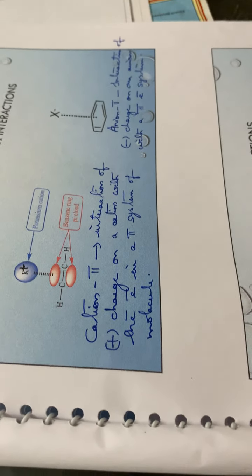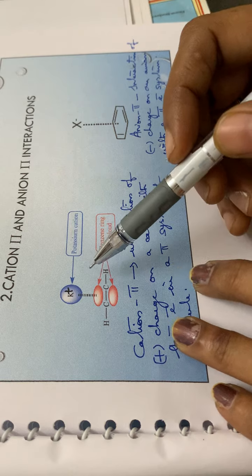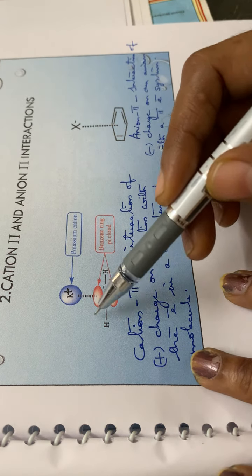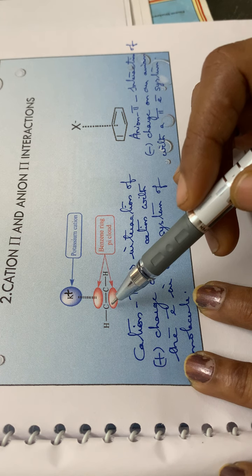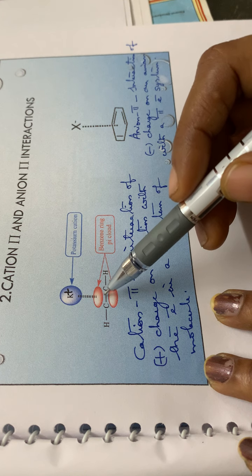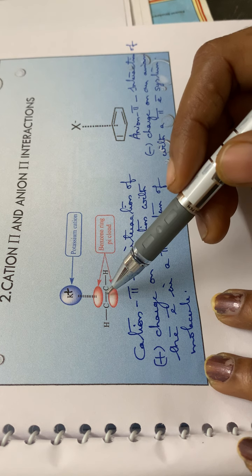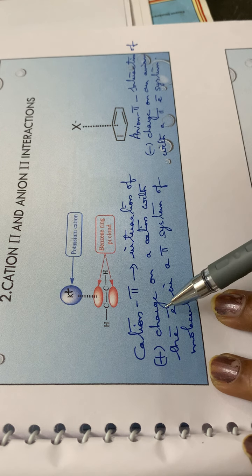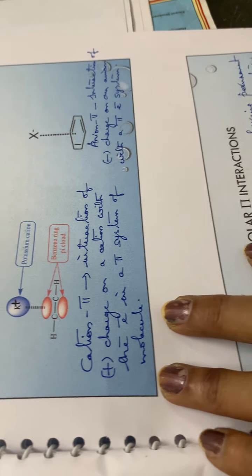Then the next one is the cation pi and the anion pi interaction. It is a very simple one. A cation, meaning a positively charged species, will be interacting with the pi system of a molecule. Suppose this is an acetylene molecule, or an ethylene molecule, CH2 double bond CH2. See, this double bond is there. So this cation will be interacting with the pi bond of the ethylene molecule. That is a cation pi interaction: the interaction of the positive charge on a cation with the electrons in a pi system of the molecule.